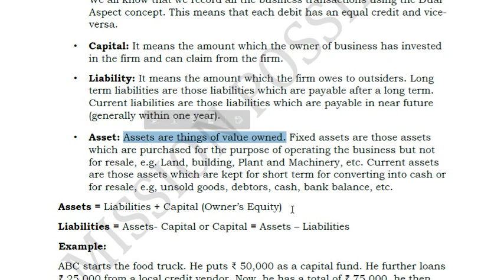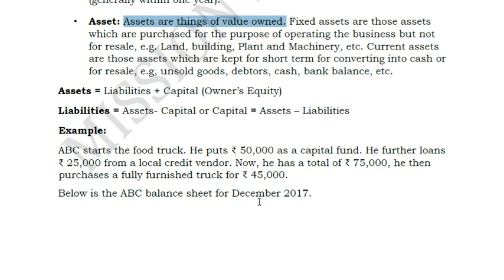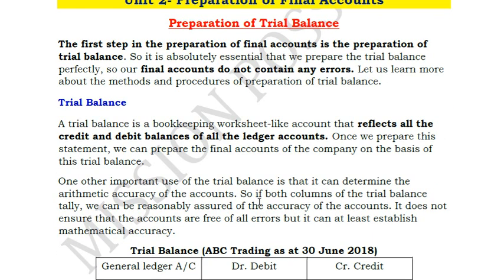So one simple concept is asset is equal to liabilities plus capital. Now here, I would not like to touch upon this topic because this is something which I intend to cover in the balance sheet part. So for now we will ignore this and I will cover this in your balance sheet part as well. Nothing to worry. We will just first learn with trading and profit and loss account, because that is the first step, and next is something which we have to do with balance sheet.